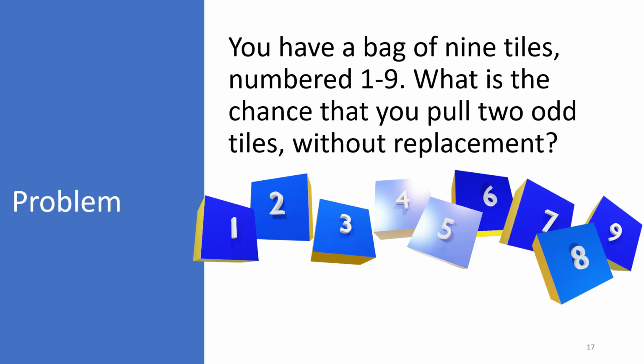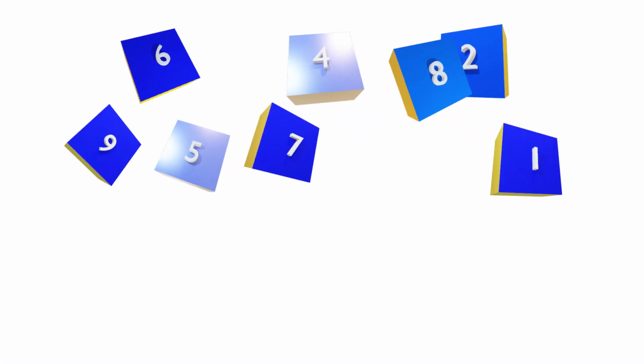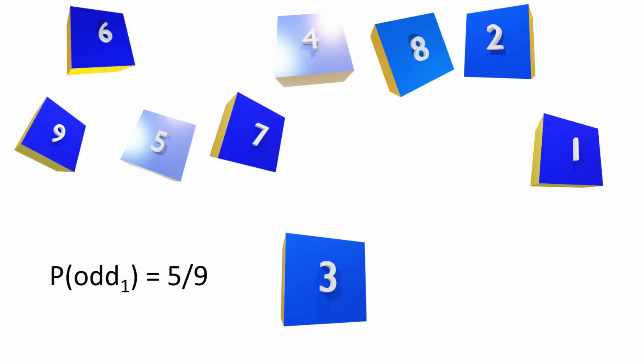Thank you for coming back. Shuffling the tiles. And we pull a 3. We can count the number of odd tiles out of the 9. 9, 5, 7, 3, 1. And so the probability of odd on our first pull is 5 out of 9.